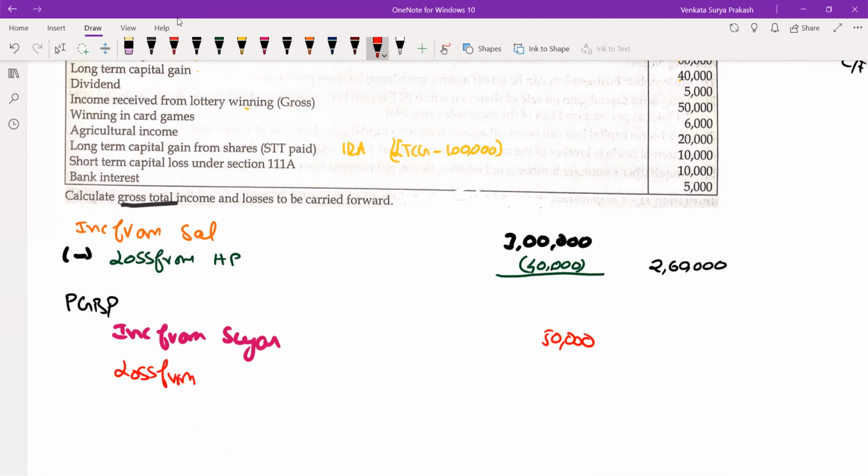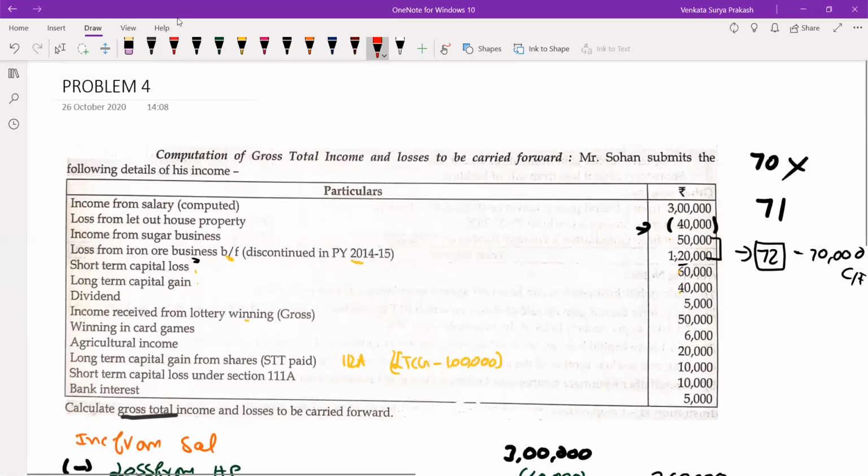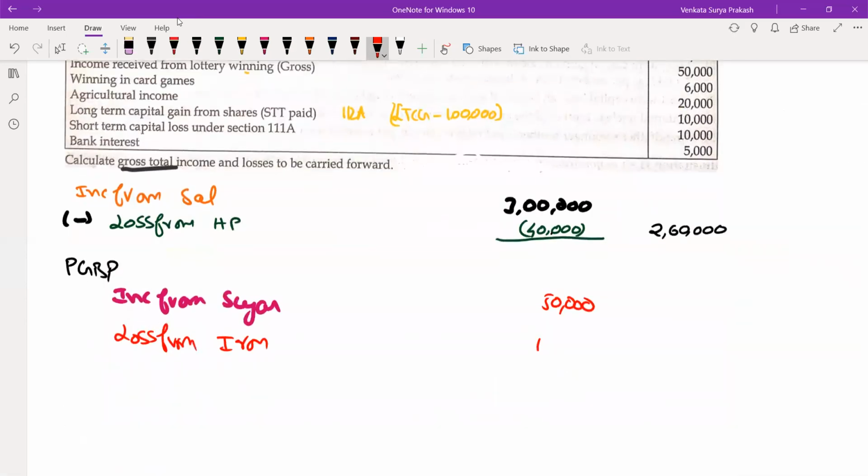Loss from iron ore business amounts to 1,20,000. So ultimately, there is nothing taxable there. You still have a 70,000 loss. What will you do? Loss carry forward. The loss which you are carrying forward to the next assessment year is this.